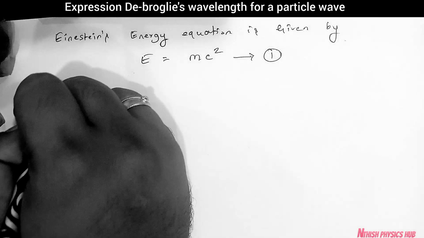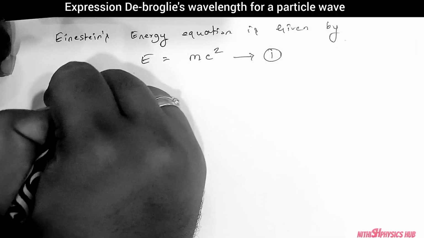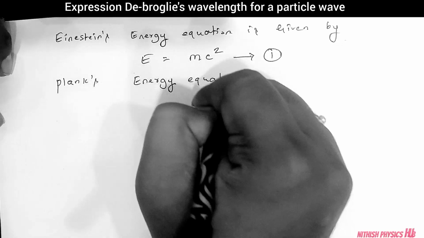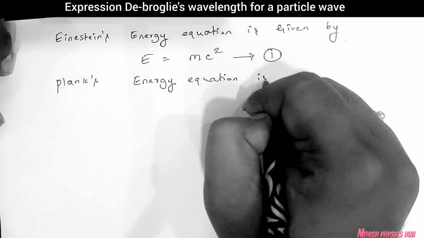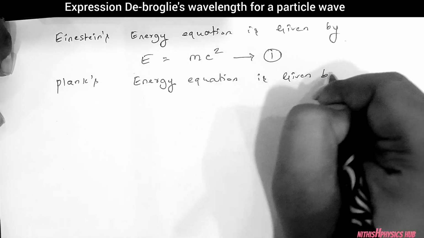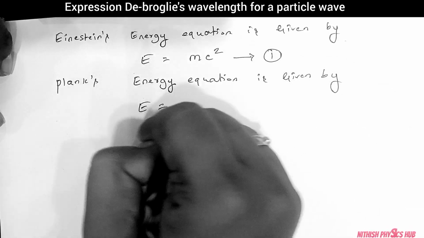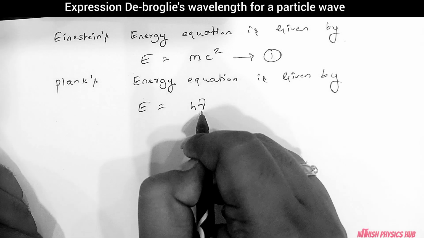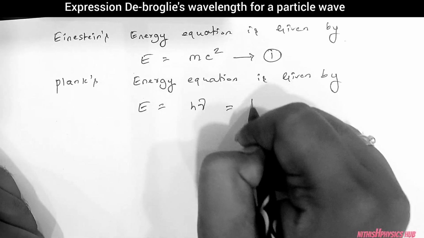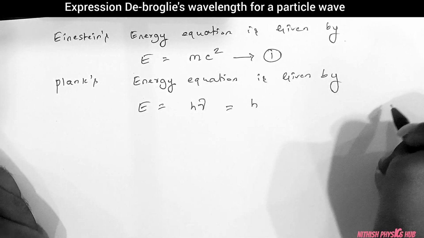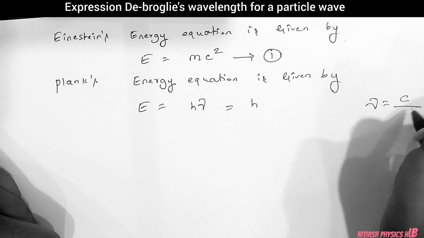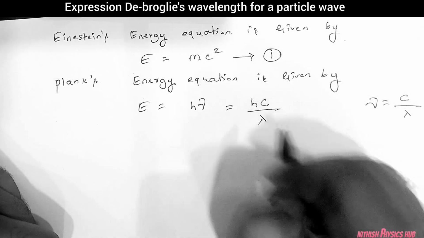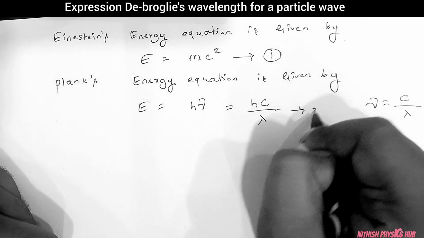Got it? Similarly, Planck also gave an energy equation, which is given by E is equal to h nu. Here h stands for Planck's constant, nu is the frequency. The frequency can be written as nu is equal to c by lambda, where c is the speed of light and lambda is the wavelength. We will consider this as equation number 2.